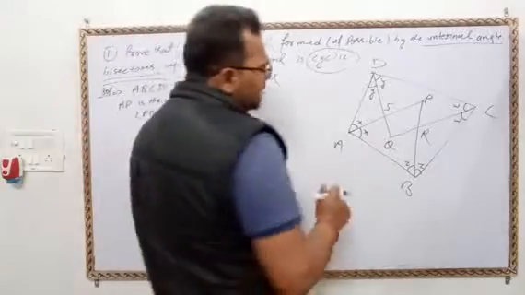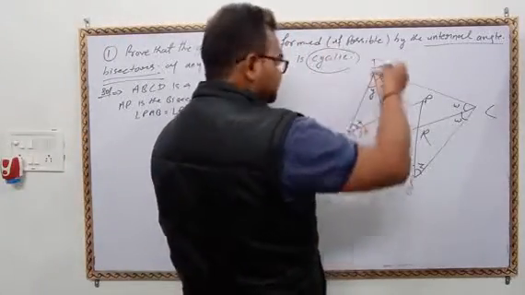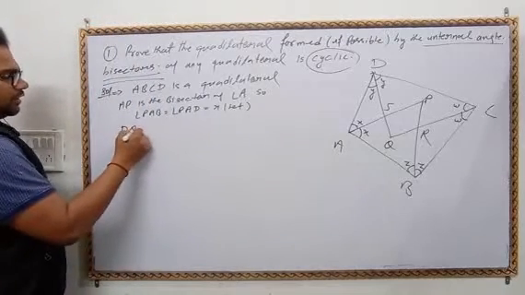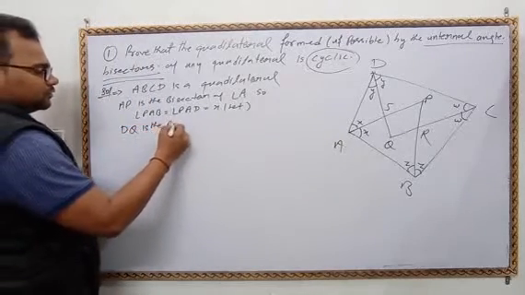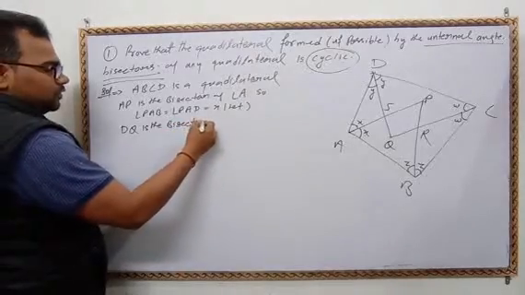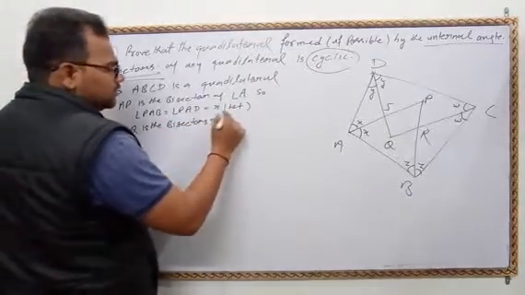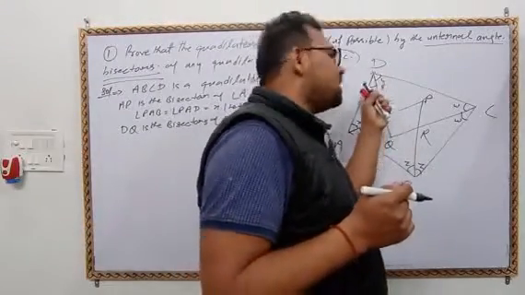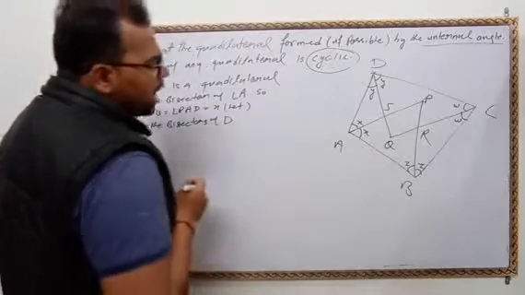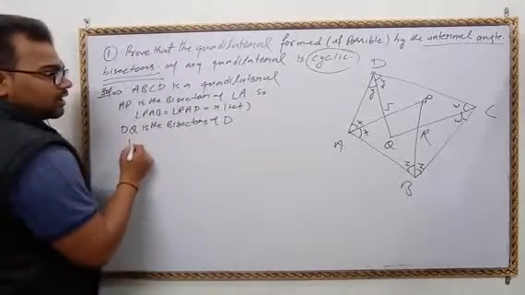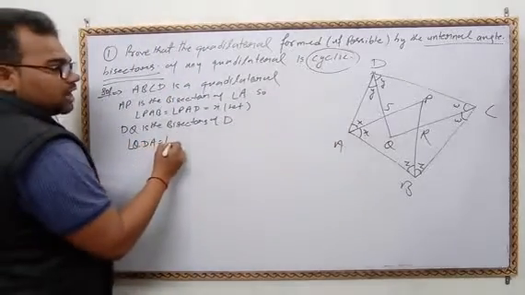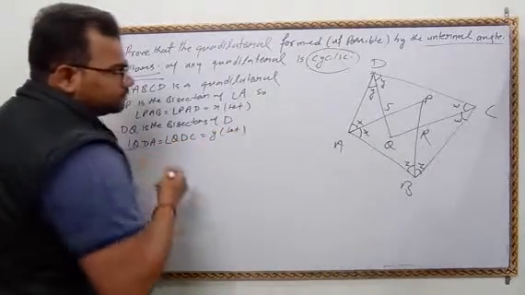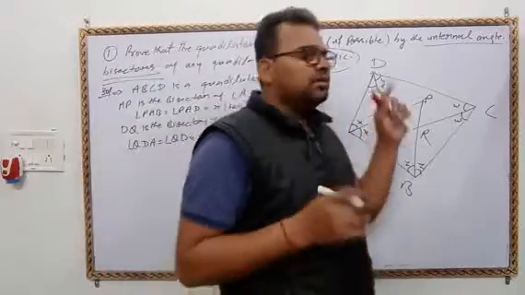Similarly, we will write: DQ is the bisector of angle D. It means angle QDA equal to angle QDC equal to Y. It means it is Y, it is Y. Okay.